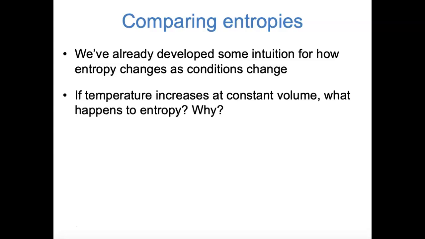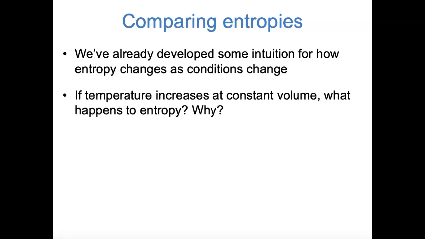First of all, if temperature increases at constant volume, what happens to the entropy? Does it go up or down? I'll give you a few seconds to think about that. The answer is that when temperature increases at constant volume, the entropy increases. You may try to argue this in terms of sort of a hand-wavy explanation about disorder. When you first learn about entropy in general chemistry, you basically learn that it's disorder, and you might try to say that as temperature increases, the atoms are moving around faster and there's more disorder.